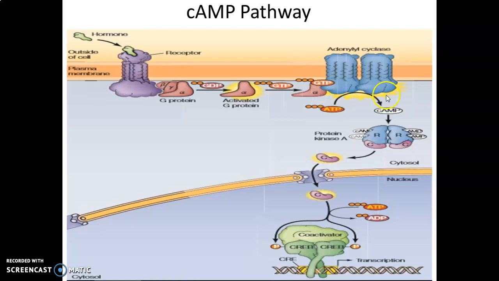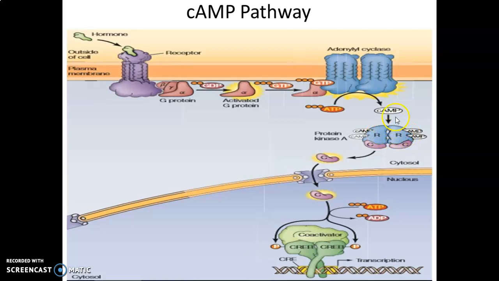ATP is converted into cyclic AMP in the presence of adenyl cyclase enzyme, and this cyclic AMP binds to the protein kinase A, that has two regulatory units.